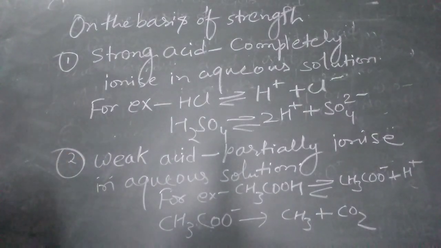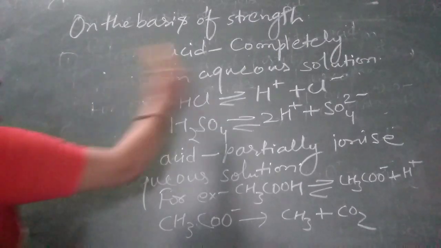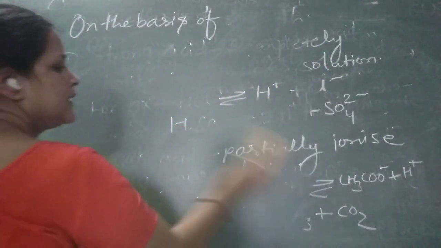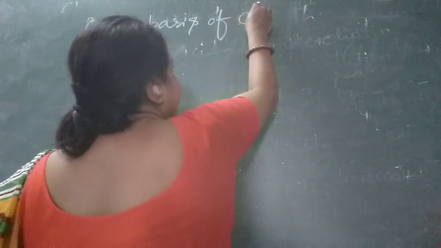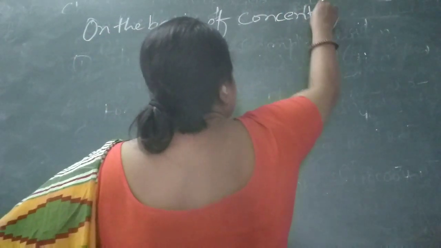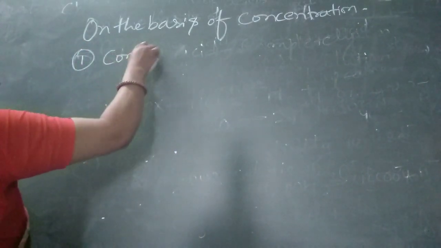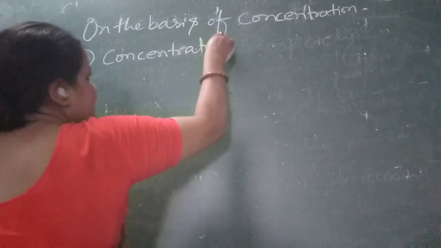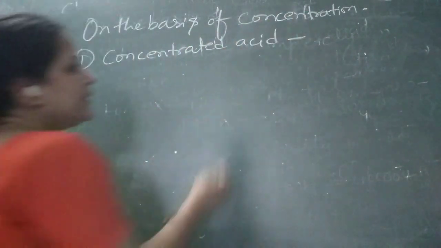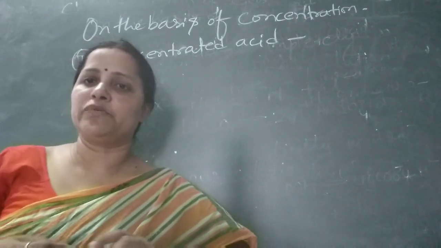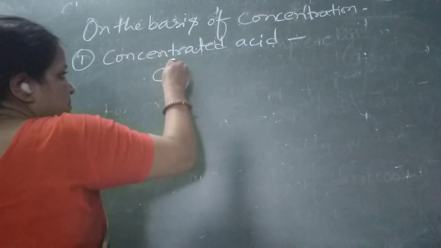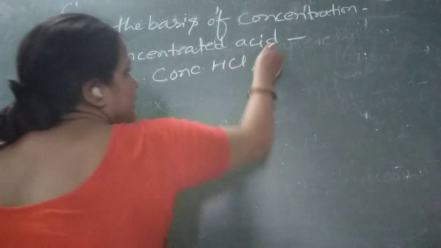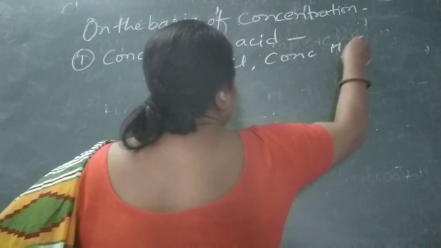Now on the basis of concentration, acid is of two types. One is concentrated acid. When the amount of acid is more and the amount of water is less, then it is known as concentrated acid. For example, concentrated HCl, concentrated H2SO4, etc.